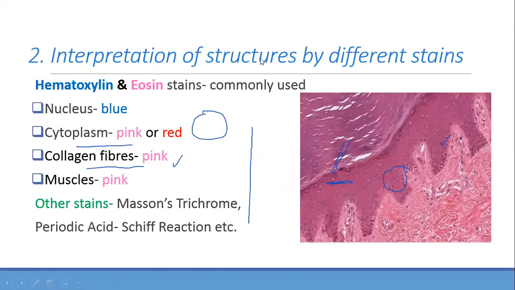Next, there are different stains which we can use. So how do we actually see these tissues? We take small bits of tissue and fix it in formalin. Inshallah, in the pathology lab, they will show you the details of how to do it exactly. You may even see how they are doing it, but I'm telling you orally so you can visualize it. They take the tissue, preserve it, it undergoes some procedures, and they finally fix it in paraffin wax.